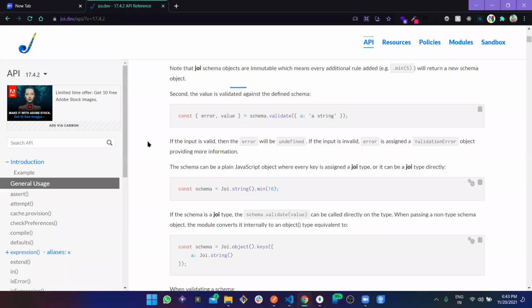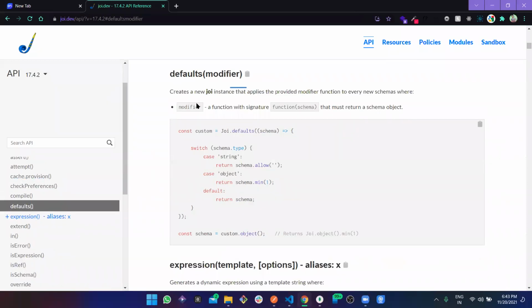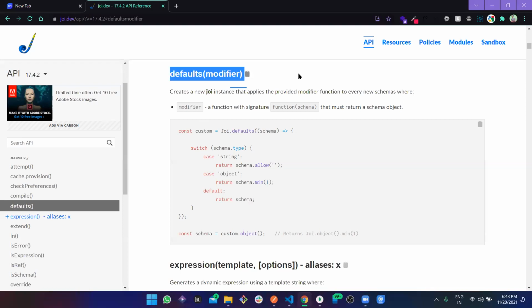Suppose while going through this, you saw something like defaults. Now suppose tomorrow you come across a situation where someone is not sending something from the front end, then you need to save something by default and pass it to the next module, like the next method after this validation middleware, right?